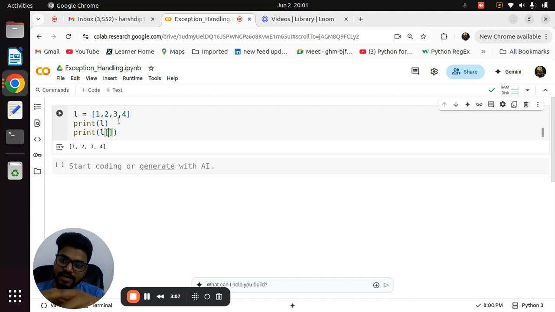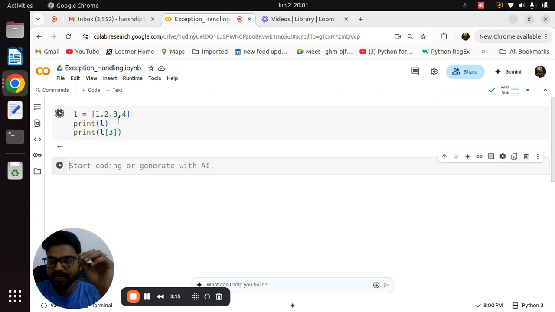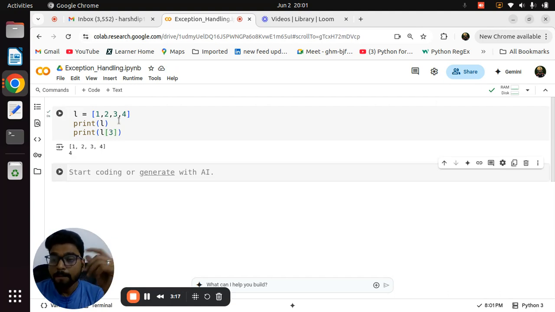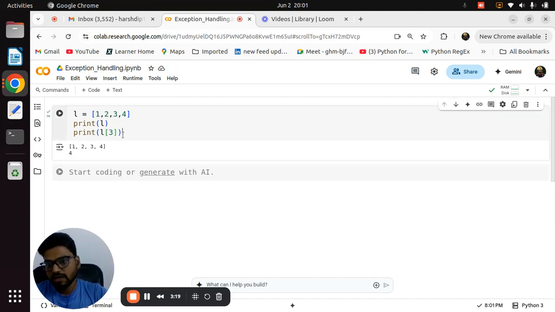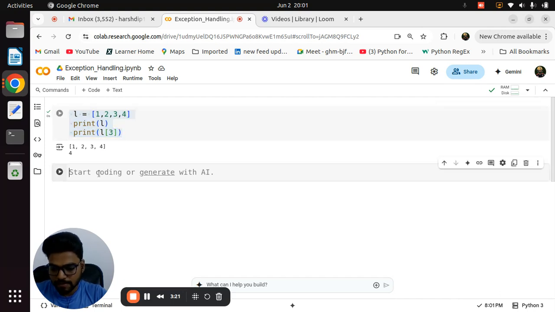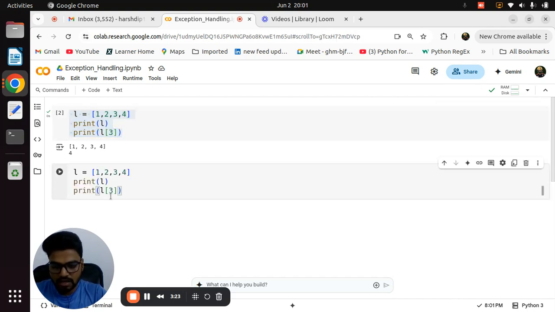The highest possible index here is 3, so printing index number 3 will print 4. But without erasing that code, I paste in the next code and print index number 4, which is not present, because the highest positive index is only 3.